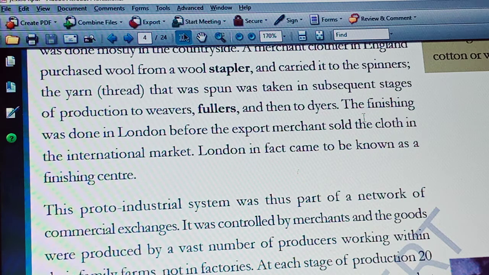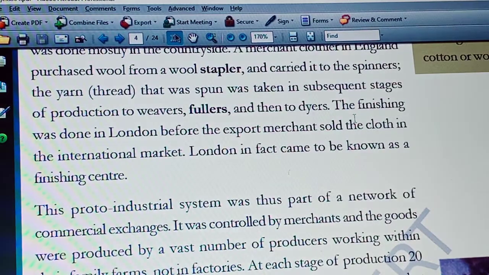That is what we learnt from the example of making cloth. At each stage of production, 20 to 25 workers were employed by each merchant. So this meant that each clothier was controlling hundreds of workers. He has to buy wool from the stapler at one stage, and it is carried to the spinners, where some people work for spinning.